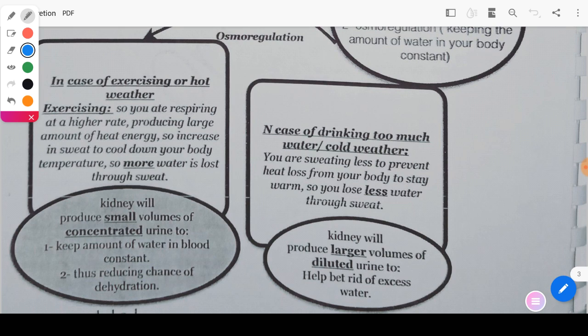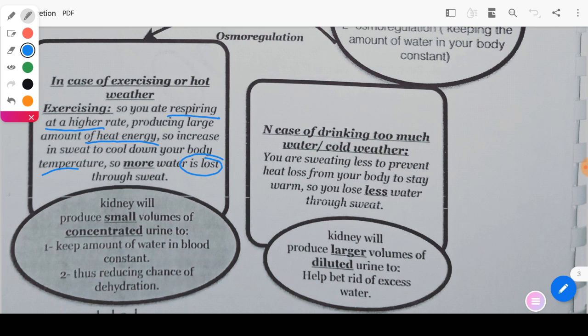First case, during hot weather, summer, or hard exercising, your body starts to increase the rate of respiration. So respiring at a higher rate, the body produces a high amount of heat energy, so the body gets warm. So the body starts to secrete sweat to cool down your body temperature. So at this time, more water will be lost.